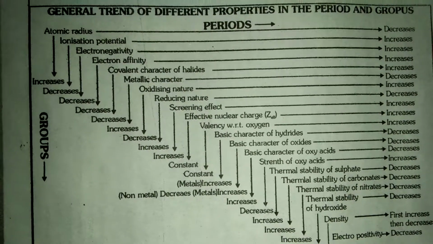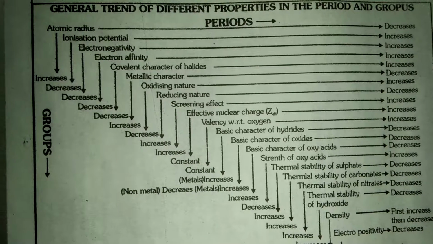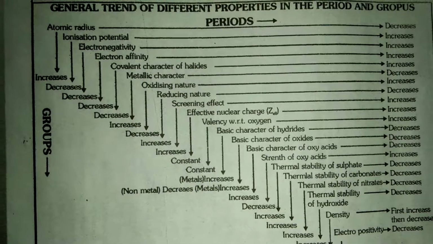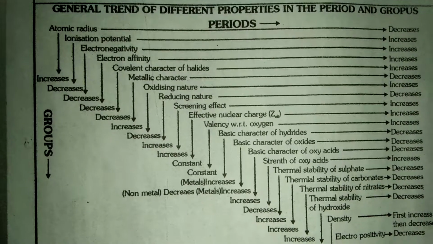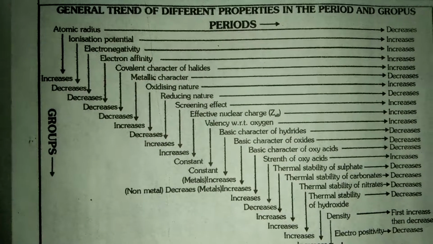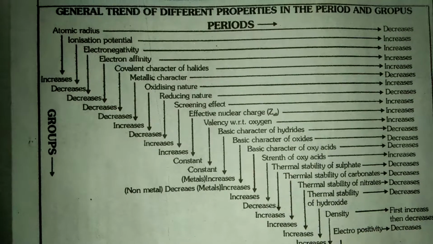Next is oxidizing nature. It increases along the period and decreases along the group. Next one is reducing nature. It decreases along the period and increases along the group.